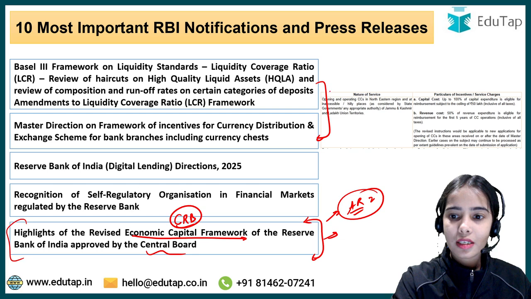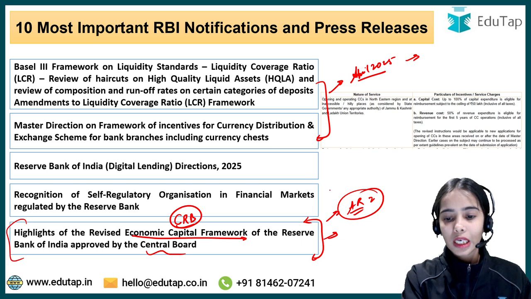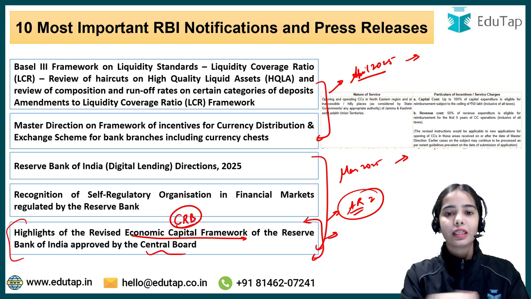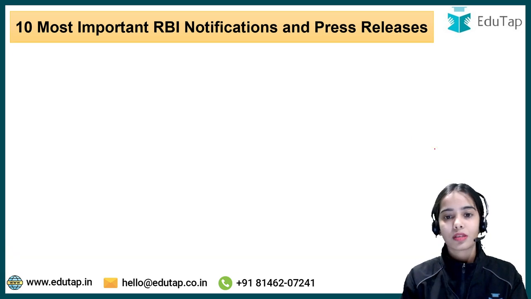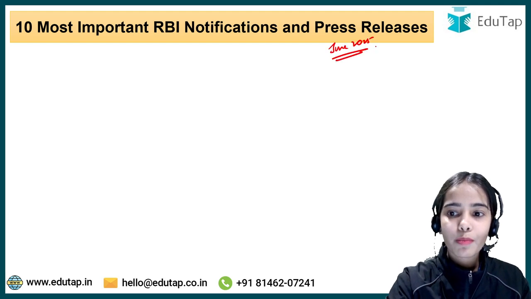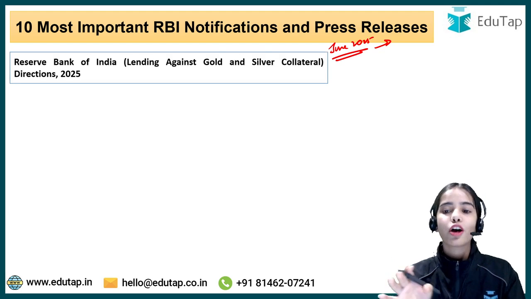So these two articles are from April 2025 on the RBI website. These three are from May 2025 on the RBI website, in the RBI notifications and RBI press releases. Now coming to June, we are going to start with June 2025 now. Some of the most important RBI notifications and RBI press releases from June 2025.